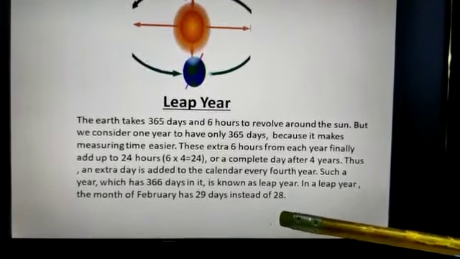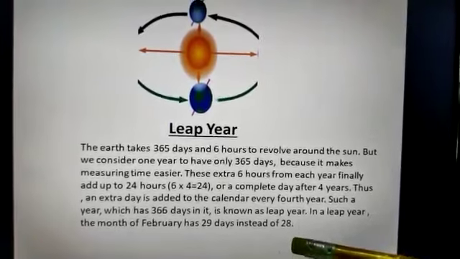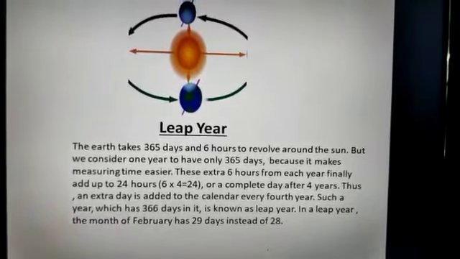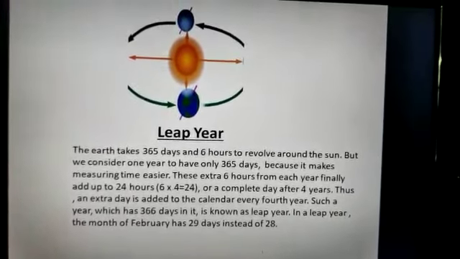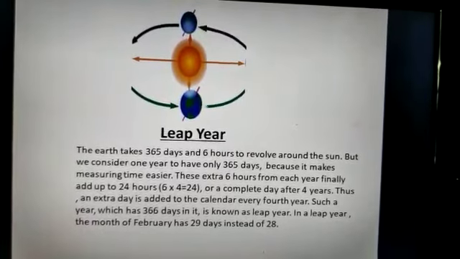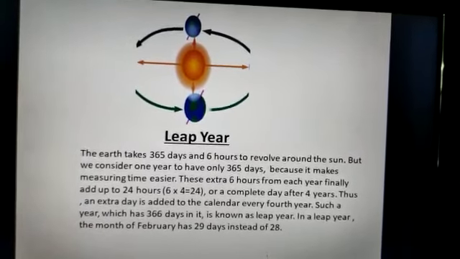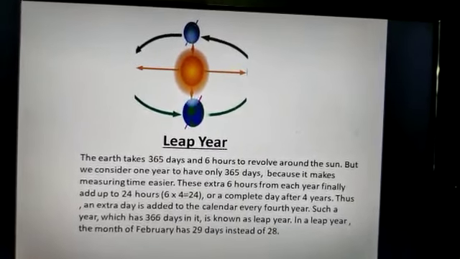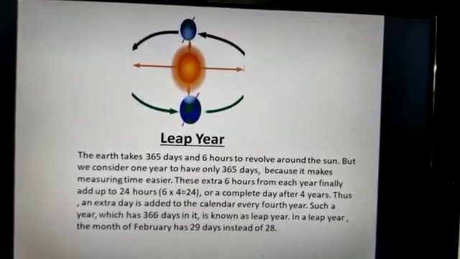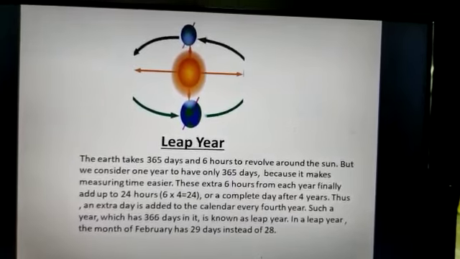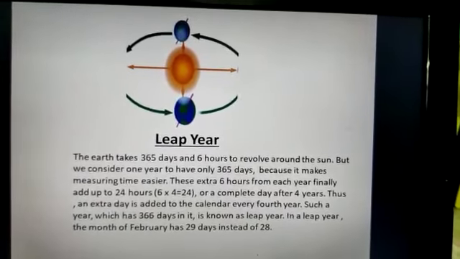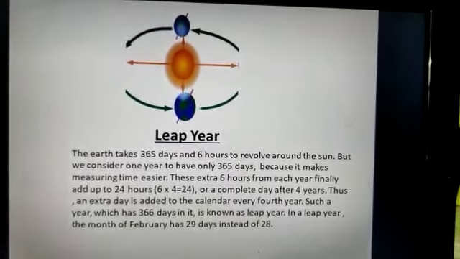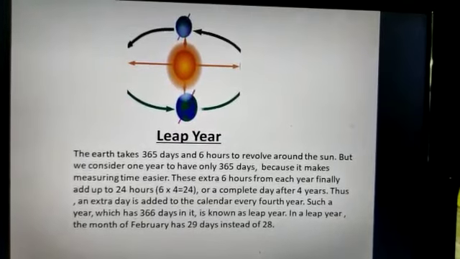You know, this year, that means 2020, this year is a leap year because we have this calculation, 6 into 4 is equal to 24, or a complete day is added to the year. Every 4th year is a leap year. This year, 2020, is a leap year.